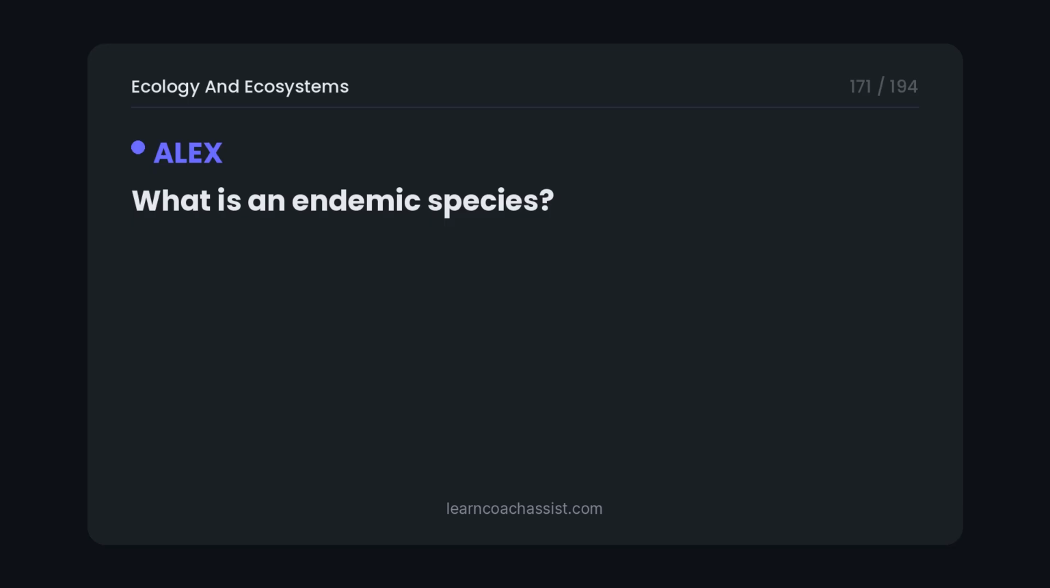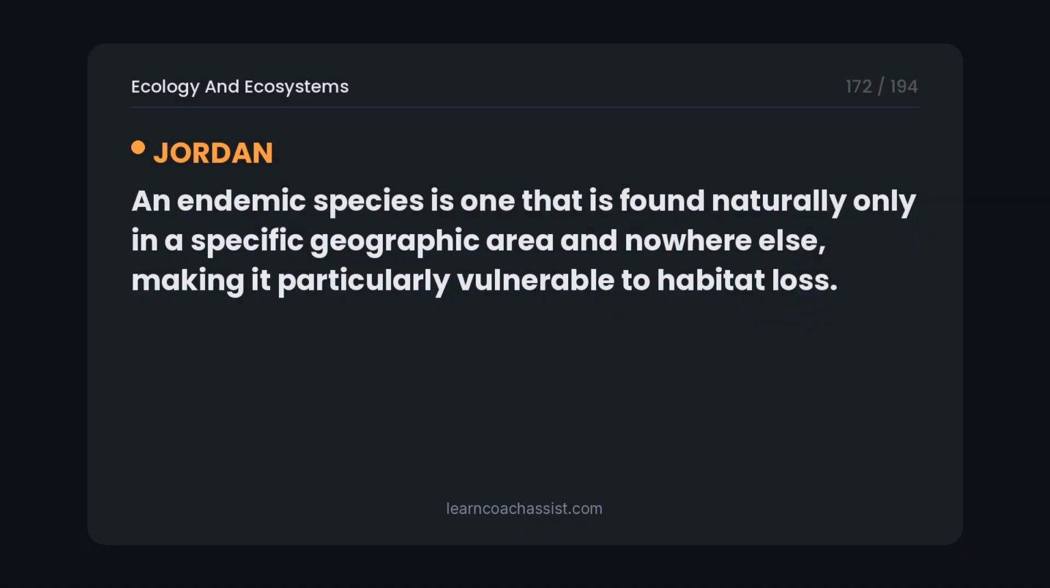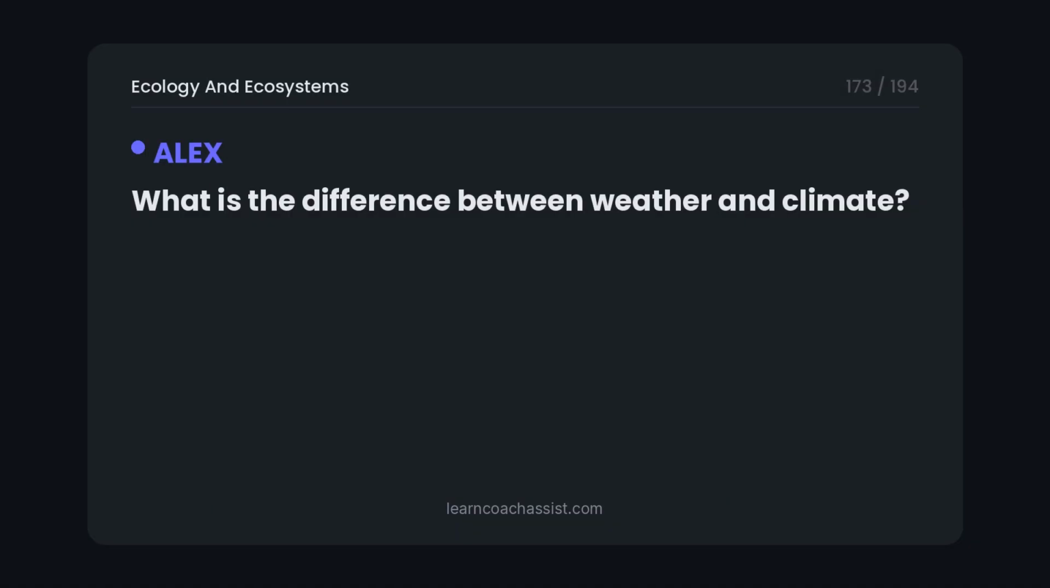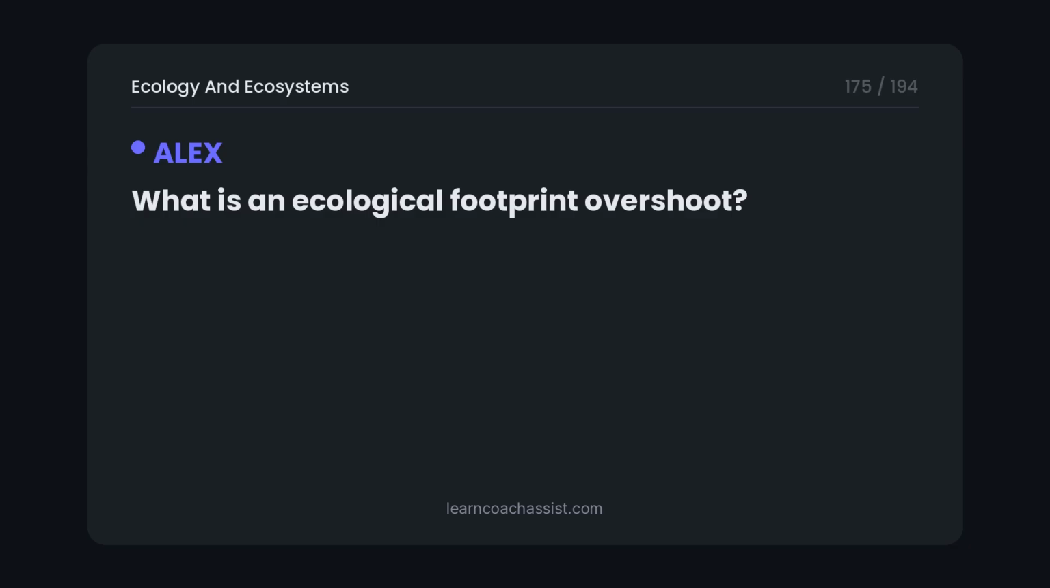What is an endemic species? An endemic species is one that is found naturally only in a specific geographic area and nowhere else, making it particularly vulnerable to habitat loss. What is the difference between weather and climate? Weather describes short-term atmospheric conditions, hours to days, while climate is the long-term average of weather patterns in a region over 30-plus years.